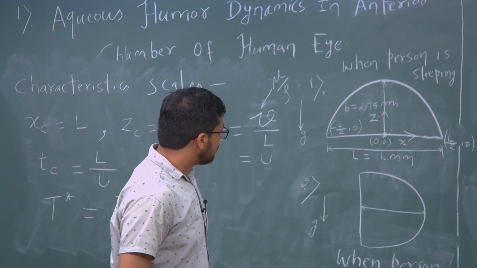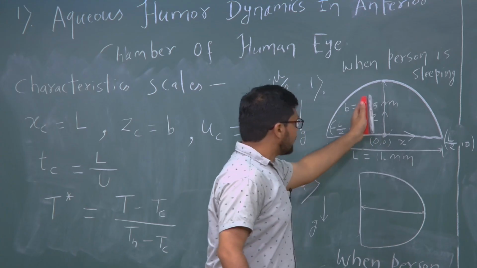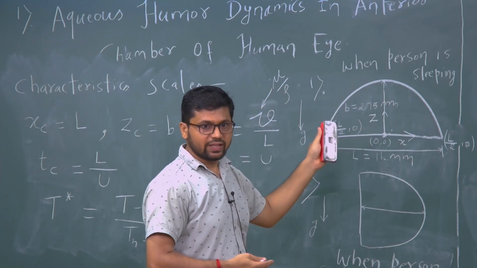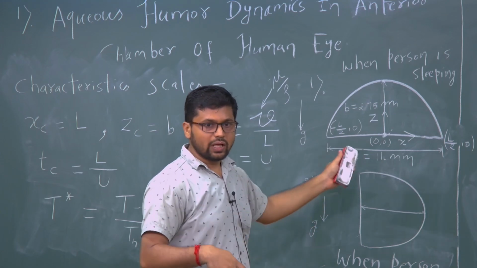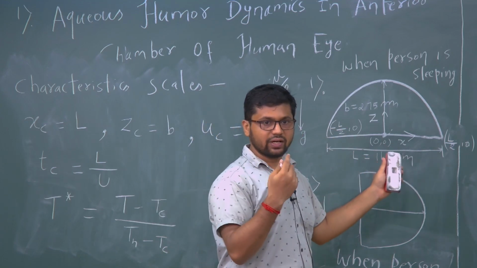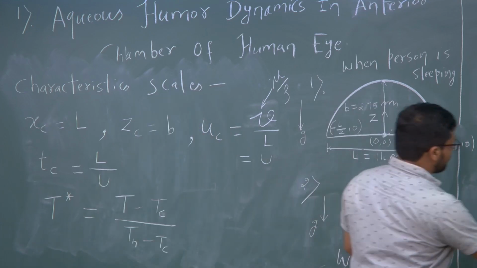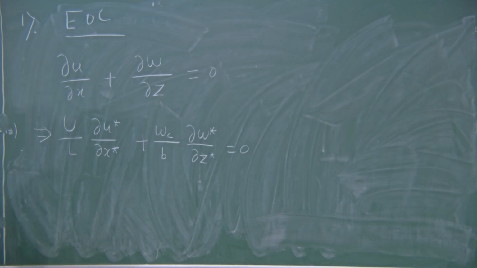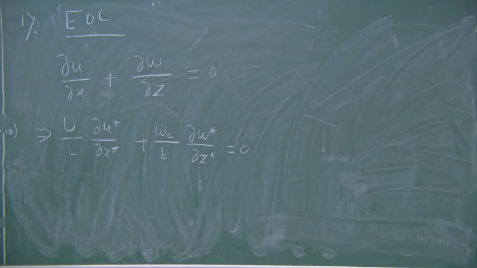What I am saying is that the things are axisymmetric about y. So, this is a 2-dimensional problem. In one direction we are saying that it is axisymmetric in the y direction. So, that is why we will solve for x and z only, because ∂u*/∂x* and ∂w*/∂z* are order of 1, because these are dimensionless quantities.